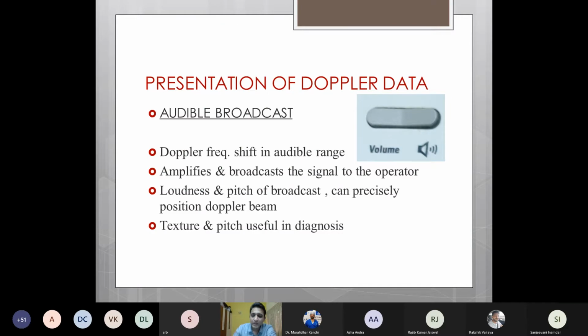Now this data which we get back from Doppler can be presented in two ways. One is audible broadcast, wherein the difference between the transmitted and reflected frequency usually lies in an audible range. So the software amplifies and broadcasts this signal to the operator so that, based on the loudness and pitch of this audible broadcast, we can precisely position the Doppler beam. Also, based on the texture and pitch of this audible sound, we can get an idea whether the valvular lesion is severe or mild.